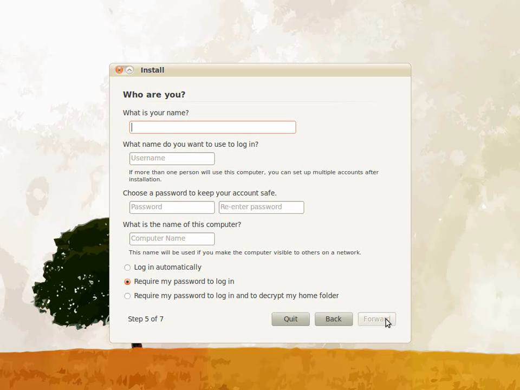In the Who Are You section, we create our first user account and name our computer. Create the first user account by entering your first name and your last name. If you wish to make your username different from your name, this is the time to do that. Make sure that you remember the username and password you enter. It will be required immediately after installation. Create the name of your computer. This is how your computer will be identified on your network. Once you are satisfied with your username and your computer's name, click Forward.